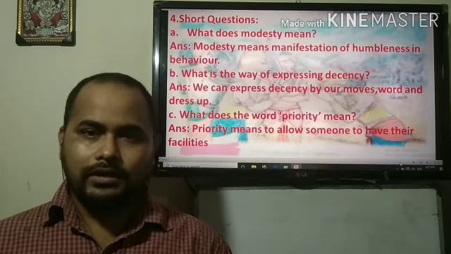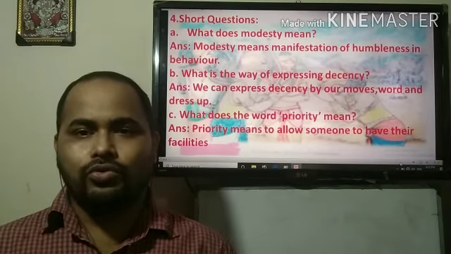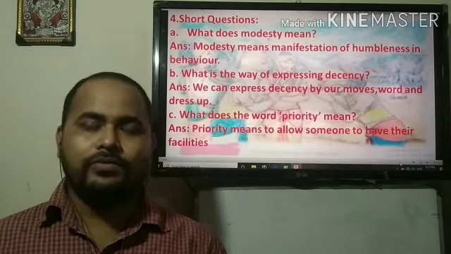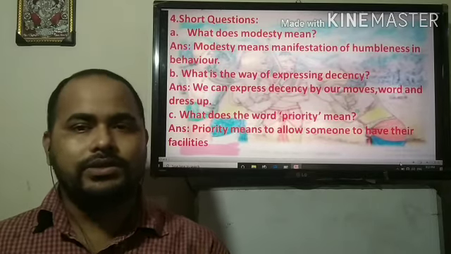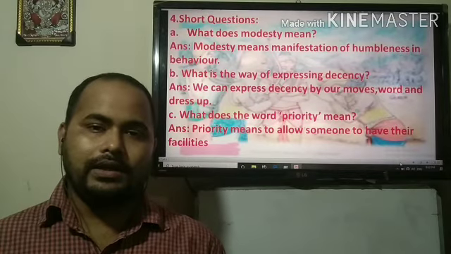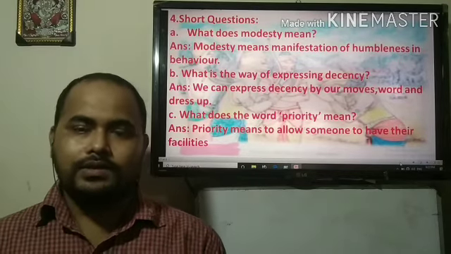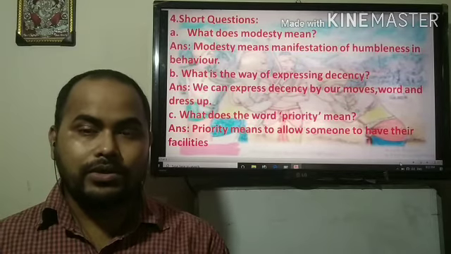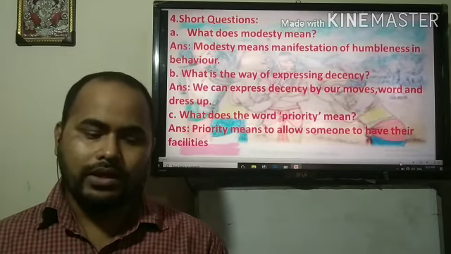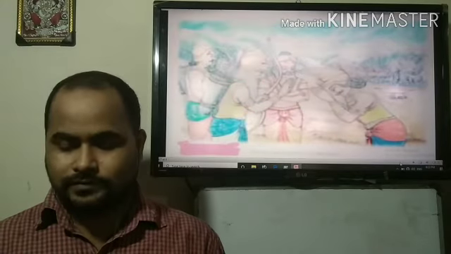If you are late, you must not go forward to take the facility first. According to the rule, whoever comes first will get the facility first, on a priority basis. Whoever is last will get the facility last. If you reach somewhere late and ask for the facility first, it is illegal and totally unethical. So you must not do that. If someone is giving the priority to you, you must not take it; you should follow the priority rule. So priority means to allow someone to have their facilities or advantages first.